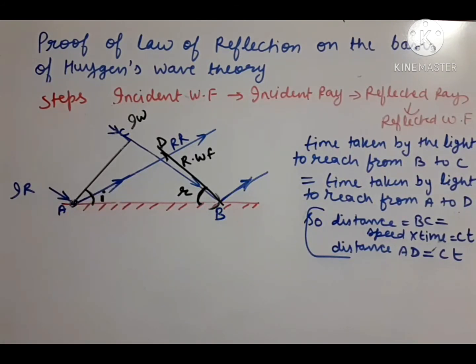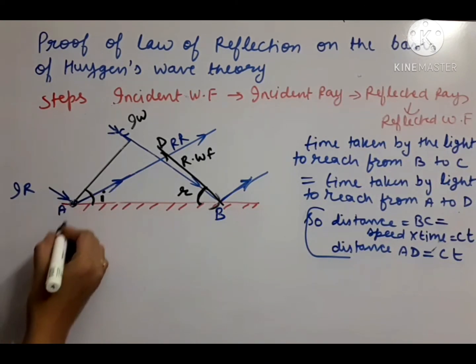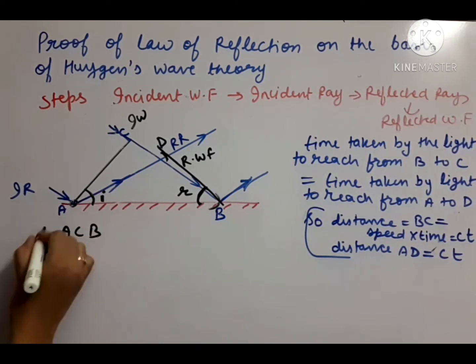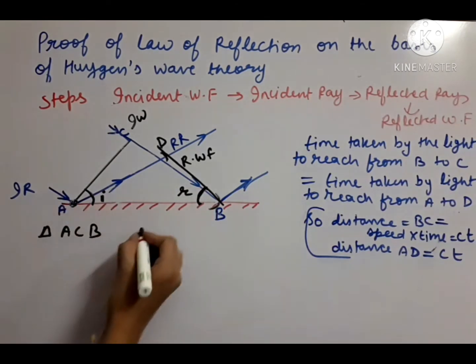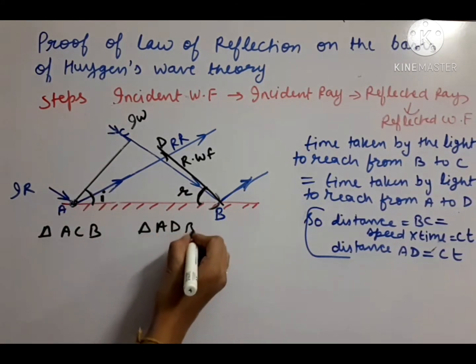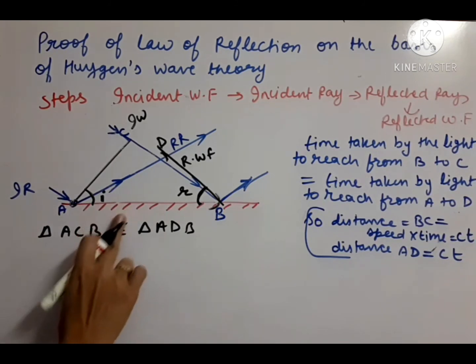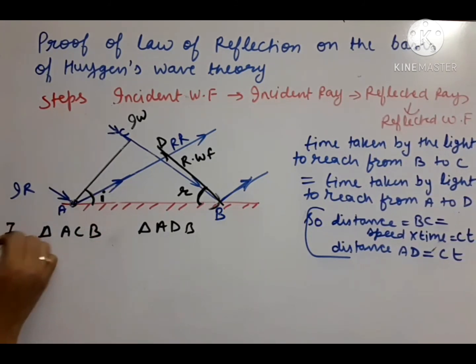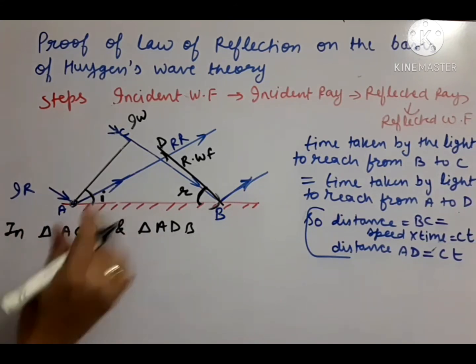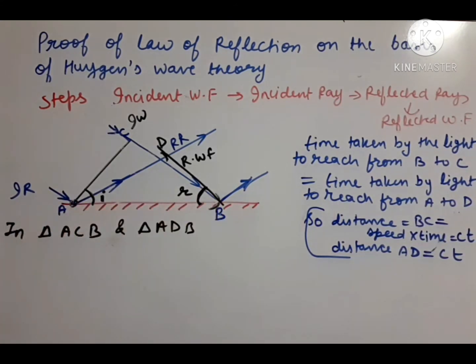Now to prove them equal, we need to take the help of the property of congruent triangles. So which triangles will we be taking? You can see triangle ACB, and the second triangle is ADB. We have to prove them congruent. Before proving congruence, we need 3 properties, as in SAS or SSS. So what are those properties?